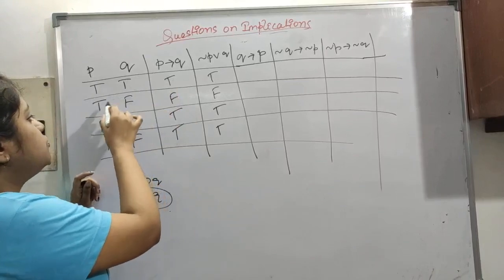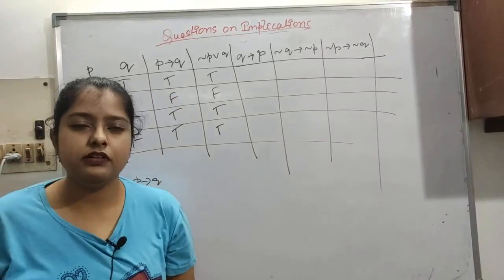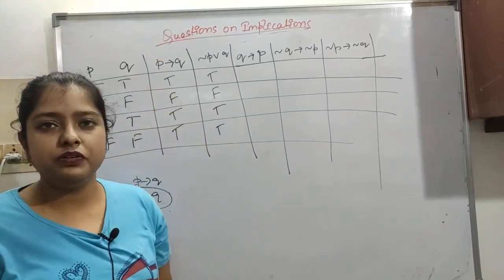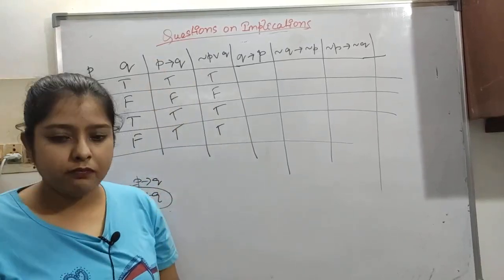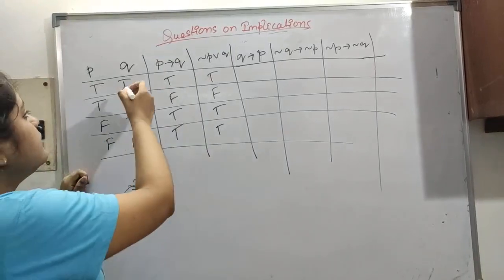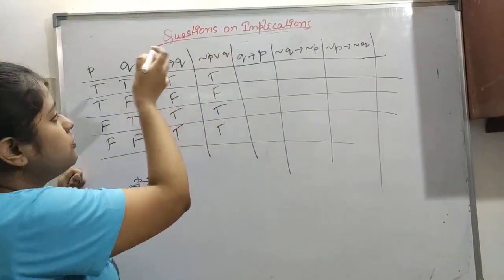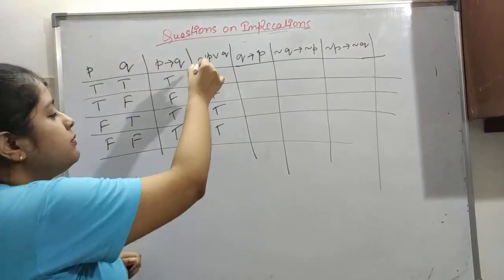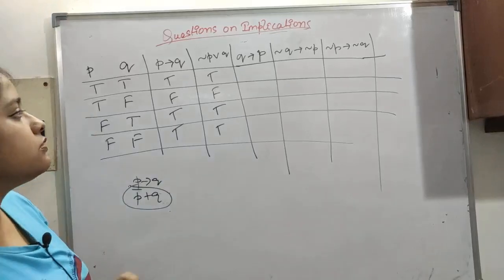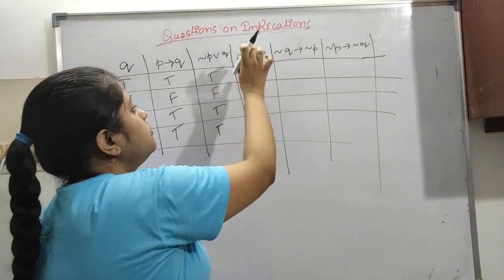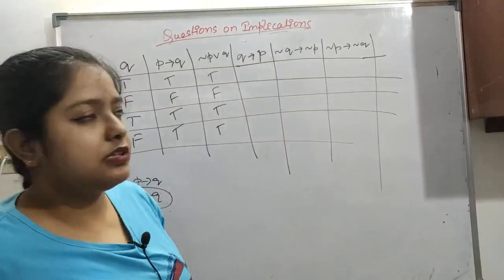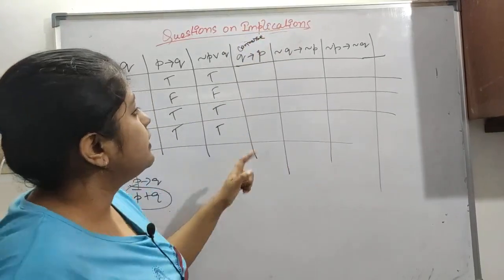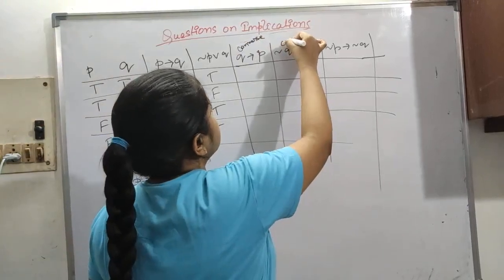I have told you true, false is false like this to remember, because in so many questions deriving it will take some time. With practice we will be able to remember. So this is P arrow Q, which is also P complement or Q. Now this is the converse, meaning Q arrow P. This is the converse. Then this is the contrapositive.